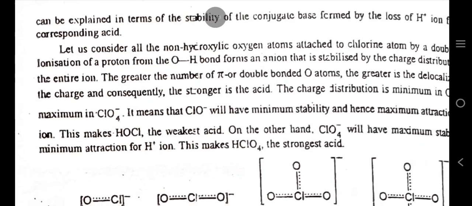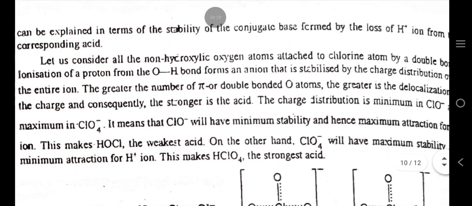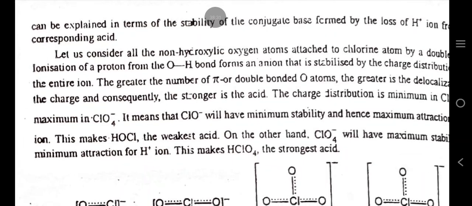Let us consider all the non-hydroxylic oxygen atoms attached to the chlorine atom by a double bond. Ionization of a proton from the OH bond forms an anion that is stabilized by the charge distribution over the entire ion.